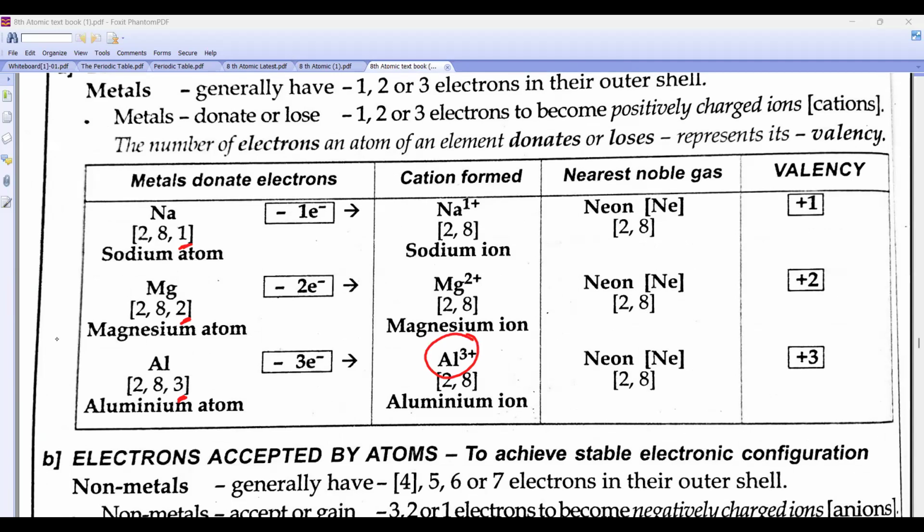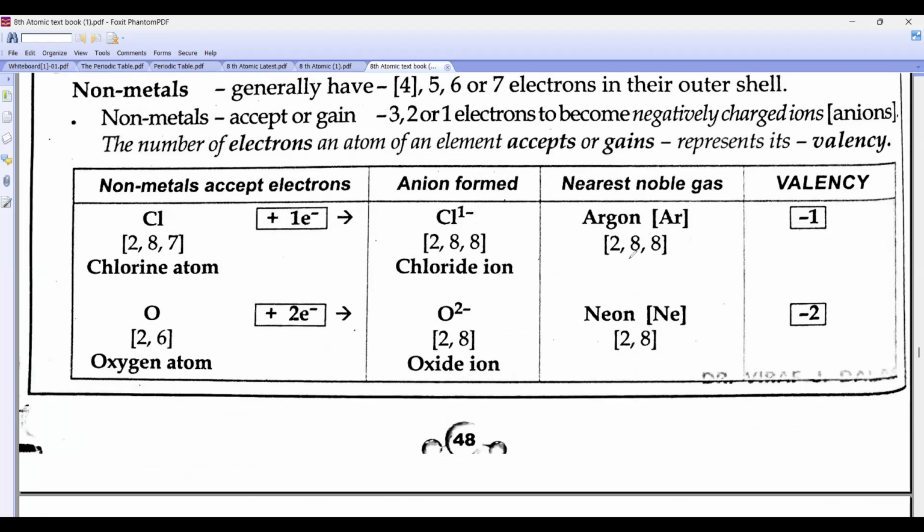Then the one who accepts electrons. Chlorine will accept an electron to attain the electronic configuration of the nearest noble gas. So it was 2, 8, 7. It will gain one electron or not? Tell me. It will become chloride ion. Oxygen will gain how much? 2. Nitrogen atomic number is 7, so 2 comma 5. So how many electrons will it gain? 3. And it will become what? N3 minus, nitride ion.